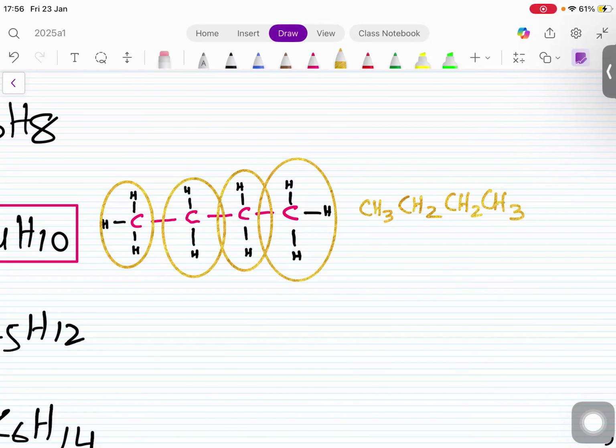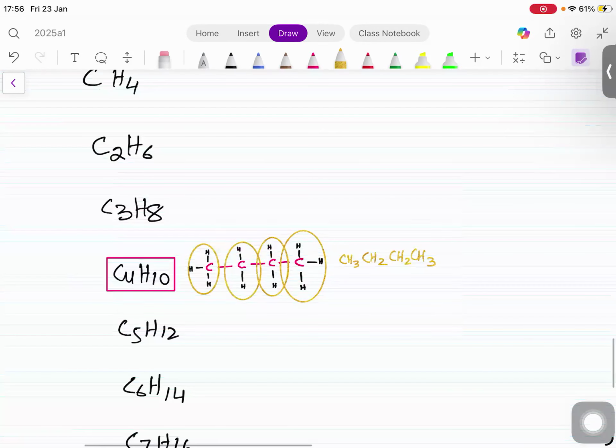And as Manoj said, if you come to the naming of organic compounds, let me tell you, it is a very complex phenomenon. It has been very, very difficult times to name the organic compounds.